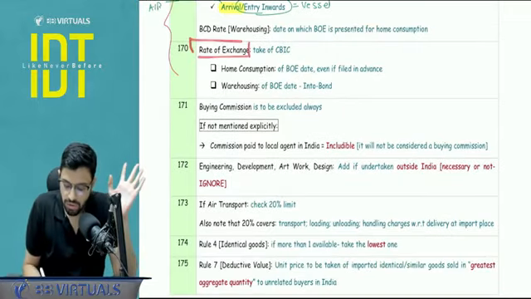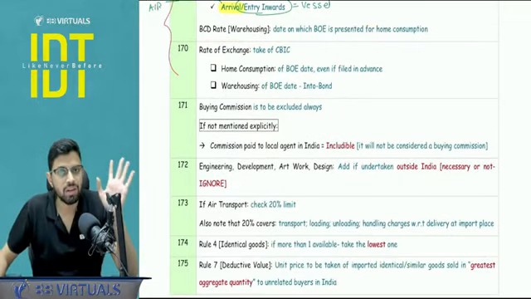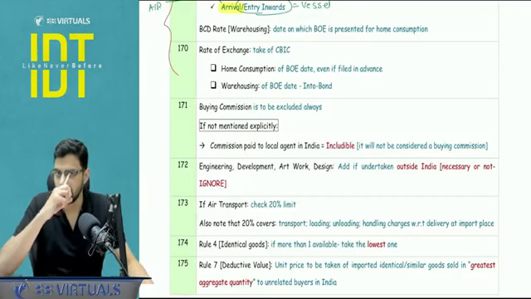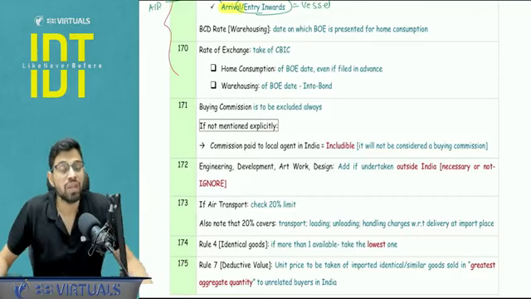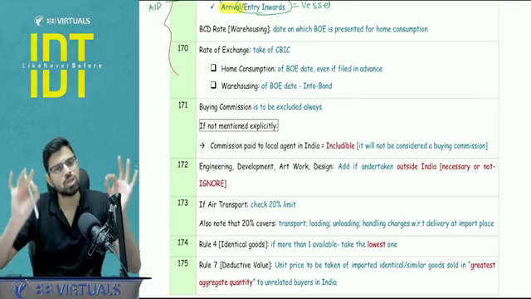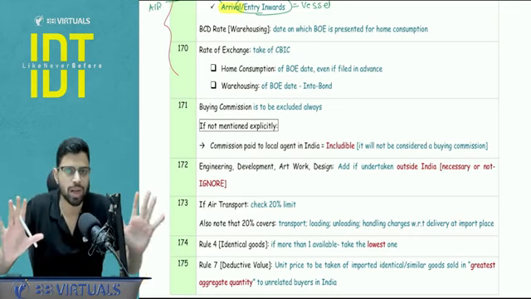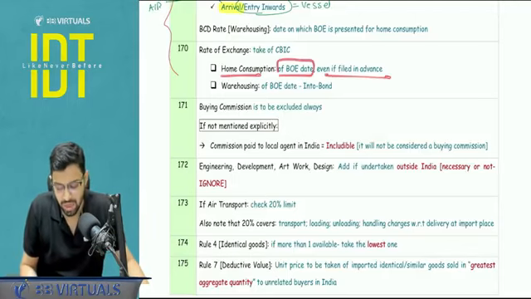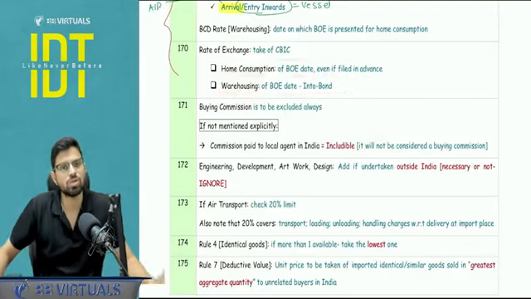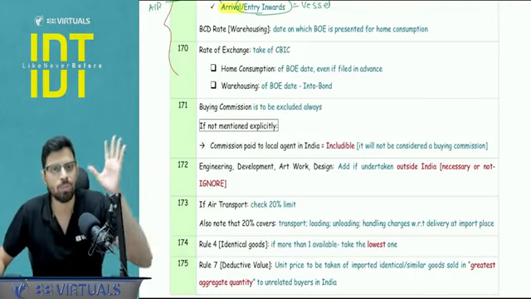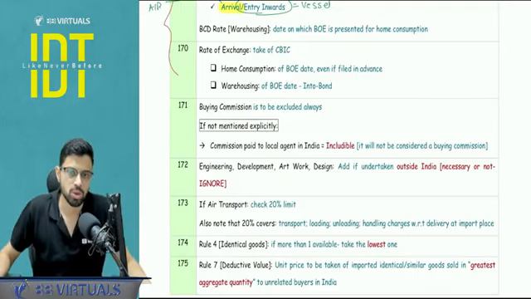Rate of exchange, first of all I have to take of the CBIC. They will give you the rate of RBI, they will give you some other rate. No, you have to ignore that. You will be picking the rate of the CBIC and which date. If it is a case of home consumption, here I don't have to see fresh or anything, just the original filing that is done, the main document that you file, that is the bill of entry. So in case of home consumption, you take the bill of entry even if it is filed in advance. In case of warehousing, you see the original into bond bill of entry, not the ex bond. You see the into bond bill of entry is filed, that date's rate of exchange you will be picking.